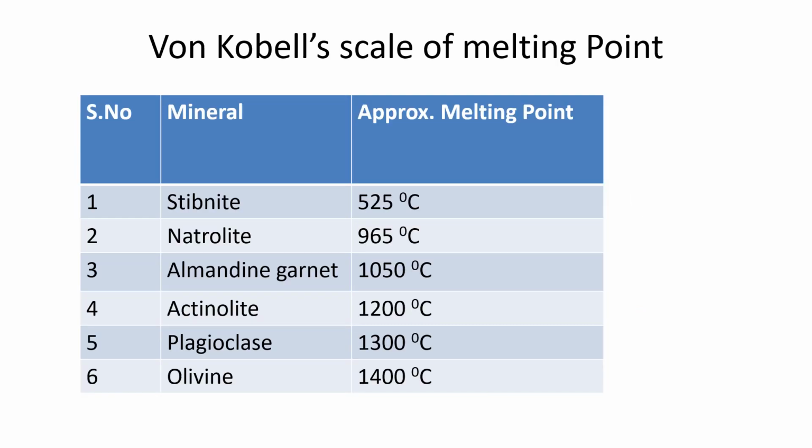If you see von Kobell's scale of melting points, stibnite has an approximate melting point of 525 degrees centigrade, natrolite 965 degrees centigrade, almandine garnet 1050 degrees centigrade, actinolite 1200 degrees centigrade, plagioclase 1300 degrees centigrade, and olivine 1400 degrees centigrade.